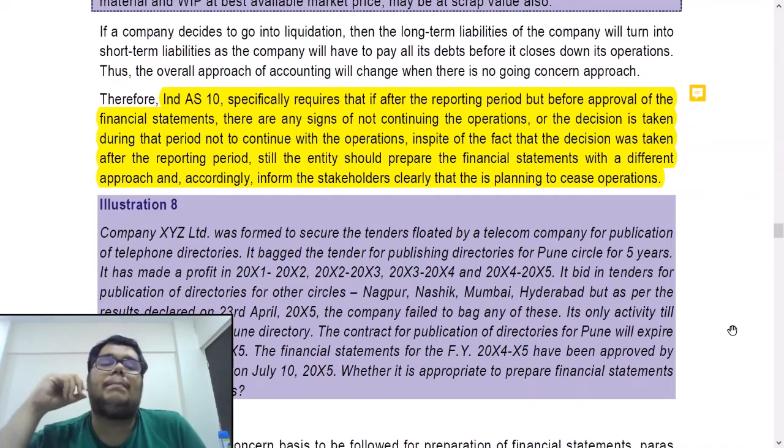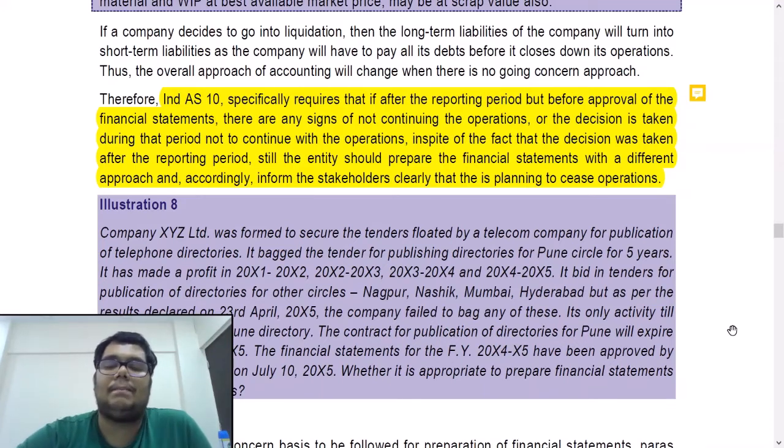Illustration 8. Company XYZ Limited was formed to secure the tenders floated by a telecom company for publication of telephone directories. It bagged the tender for publishing directories for Pune Circle for 5 years. So it has got a contract to publish the telephone directory for Pune for 5 years. It has made a profit in X1, X2, X3 and X4. So 4 years it has made profit.